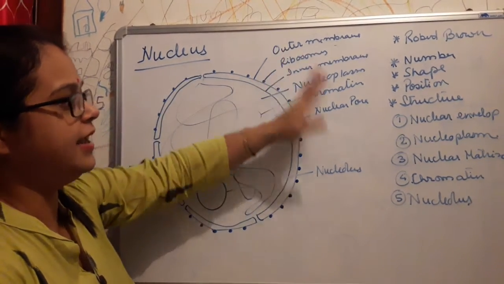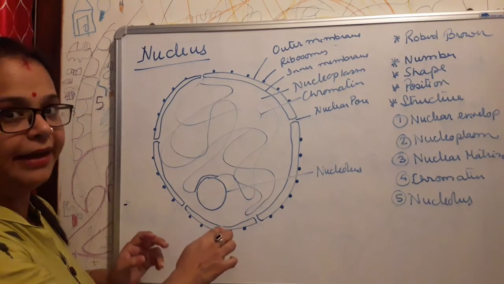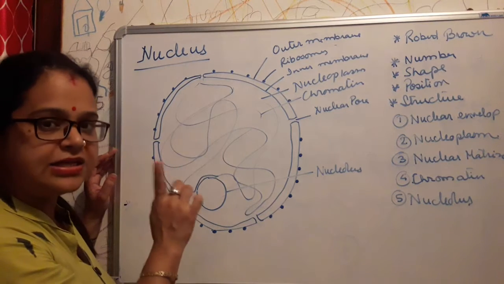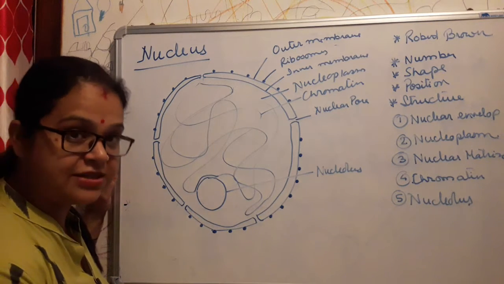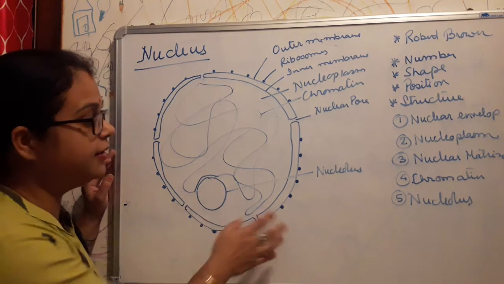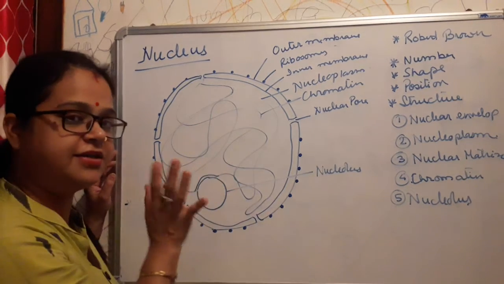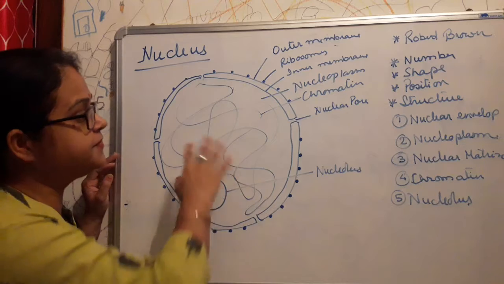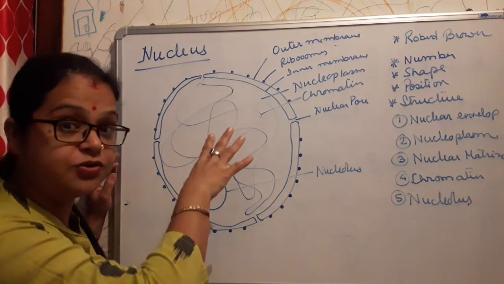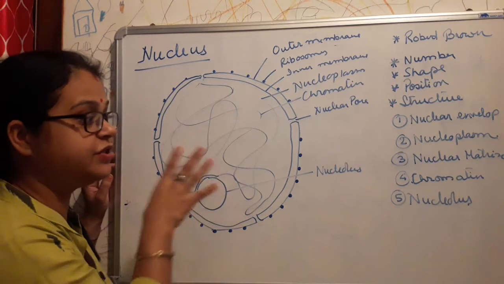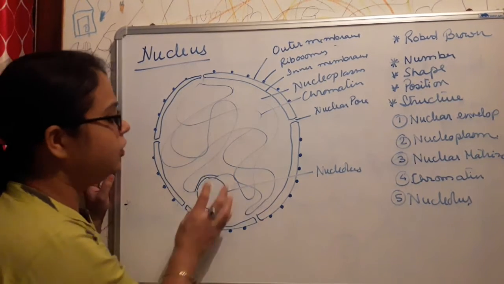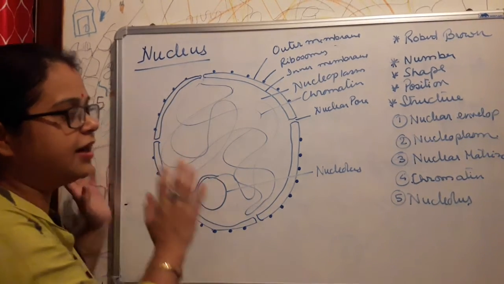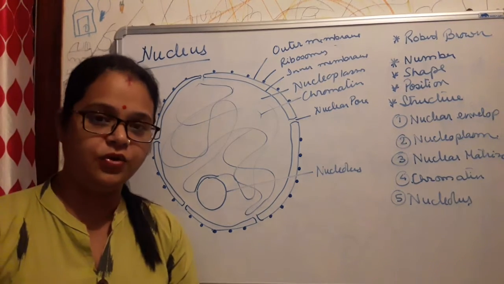So we have the envelope which is bilayered, two membranes. The nucleoplasm, the gel-like substance present within the membrane. The matrix, which consists of various types of chemical substances, and the chromatin, which will condense to form the chromosomes, the basic hereditary structures which contain DNA. And the nucleolus, which is a condensed structure. So these are the basic things regarding the nucleus.